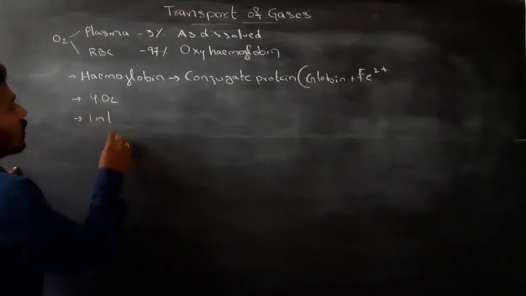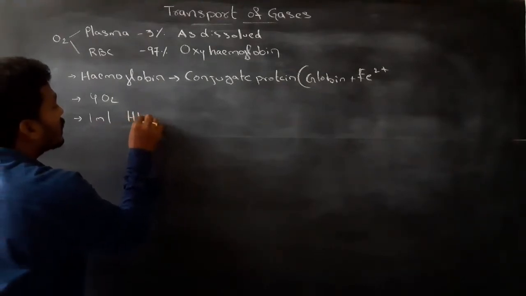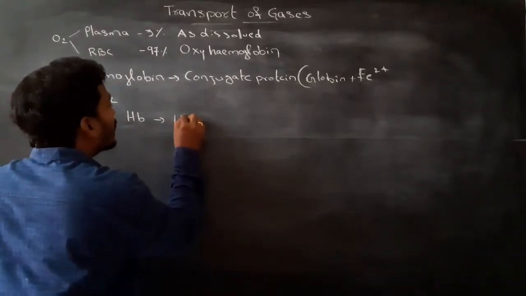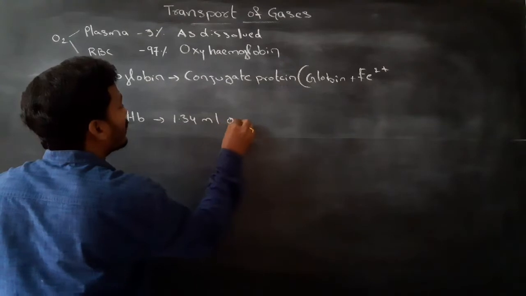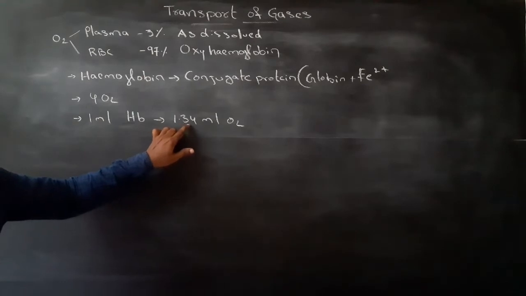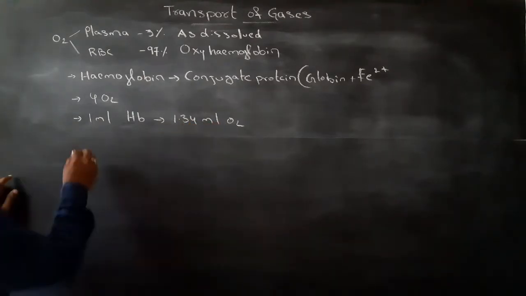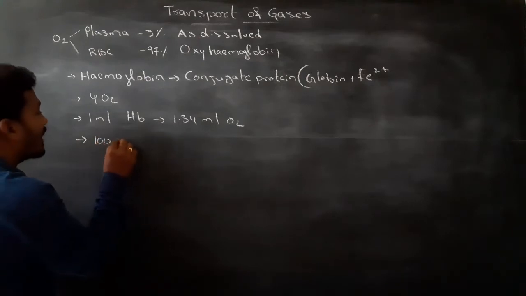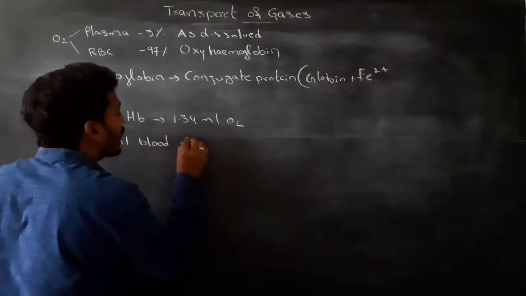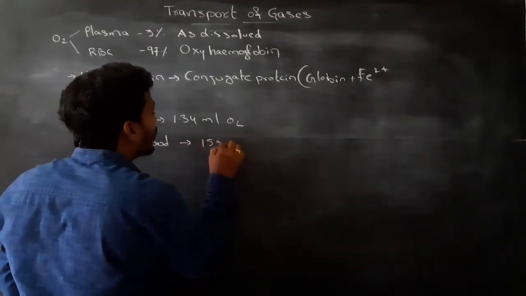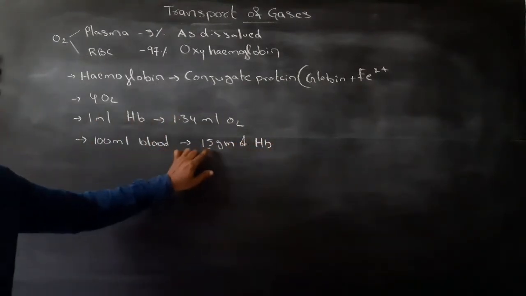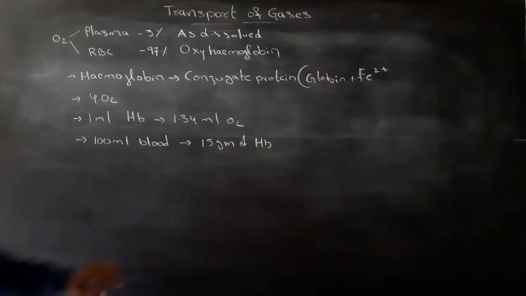1 gram of hemoglobin carries 1.34 ml of oxygen. 100 ml of blood contains 15 grams of hemoglobin.